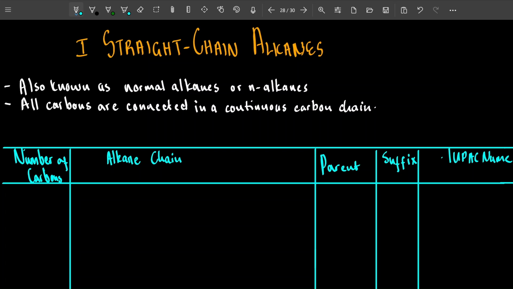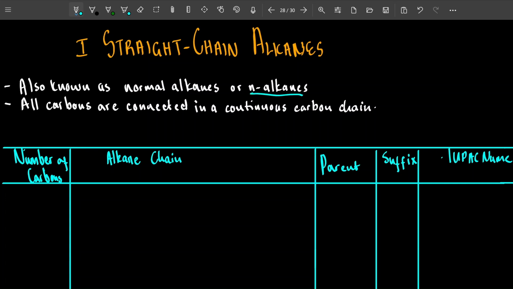Why do we call them straight chain? I want you to make sure you put the name close to your memory, because many names are going to be learnt. Names, just like we're doing alicyclic and all these other guys. Please put the names somewhere safe in your mind. Take them seriously. Just go to straight chain. Easy. Why? Because it's the normal. We also call them normal alkanes, or we also call them N-alkanes.